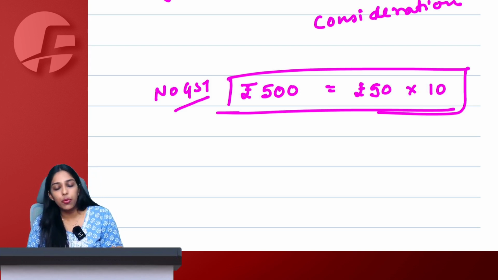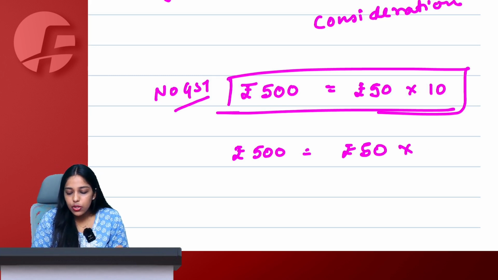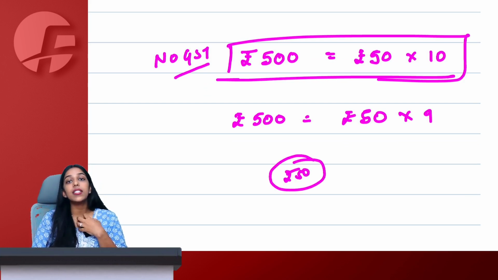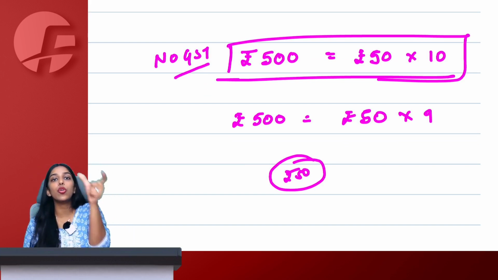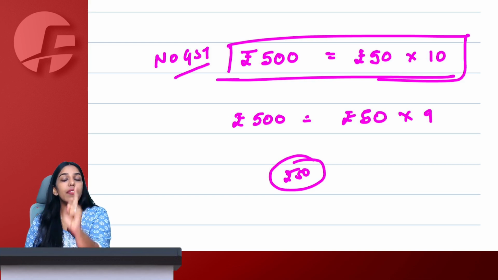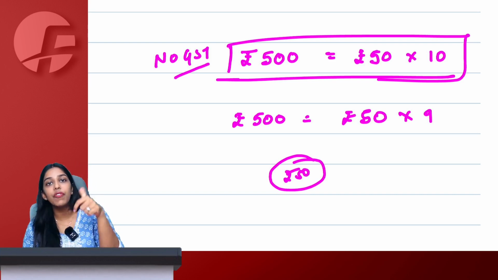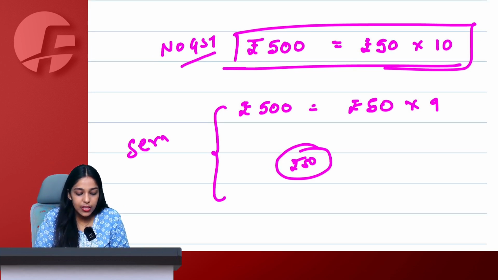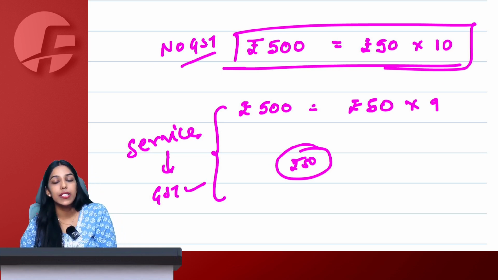But let's say I went to Pooja. I gave her 500 rupees and she gave me 9 notes of 50 only. She said, ma'am, 50 rupees is my charge, my consideration, because I converted your money from one denomination to another denomination. You had 500 denomination rupee note. I gave you 50 rupee denomination notes in exchange of it, which means I have given you a kind of a service to exchange your notes. Now this thing will be treated as a service under GST, and GST will be applicable on this particular service.